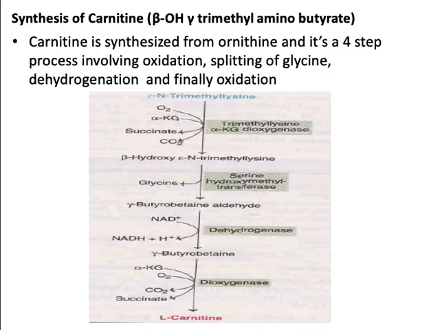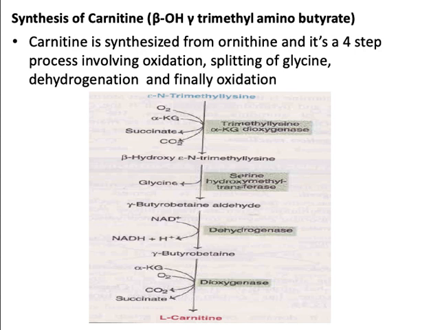Coming to synthesis of carnitine, already discussed under beta oxidation of fatty acids. Here I am going to discuss only how it is synthesized from lysine. Carnitine is synthesized from lysine and it is a 4-step process involving oxidation, splitting of glycine, dehydrogenation and finally oxidation.